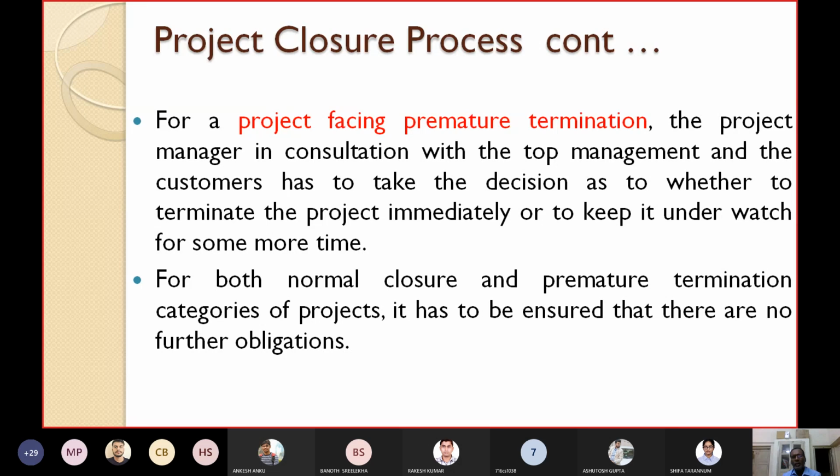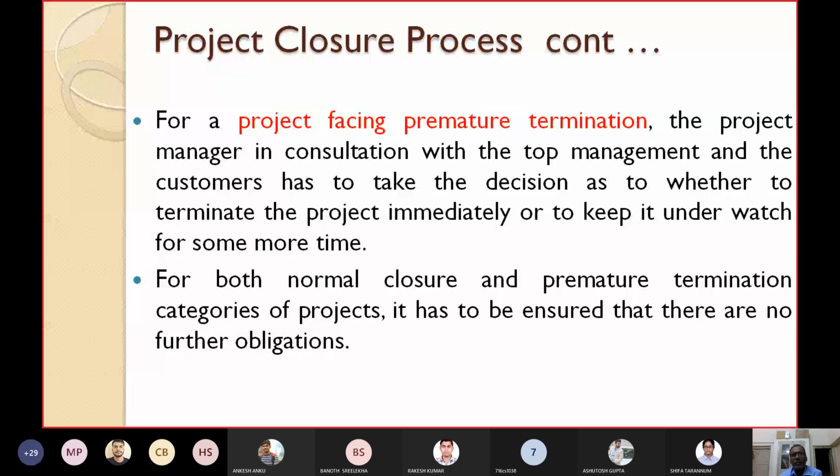Now you have to decide whether it will be terminated from today, or watched for say 10 days or 15 days, and then terminated. This decision has to be taken in consultation with the top management as well as the clients or the customers.